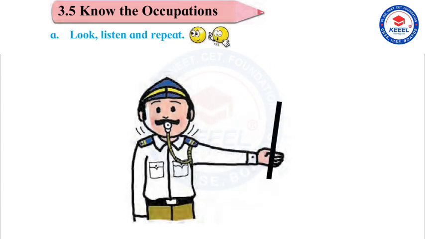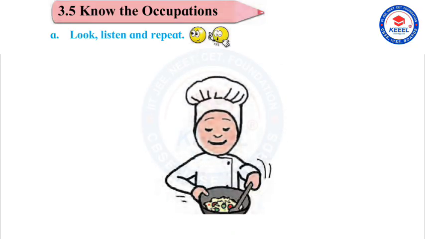This is Kishore. He is a traffic police. He uses a whistle. He uses a baton. He directs traffic.